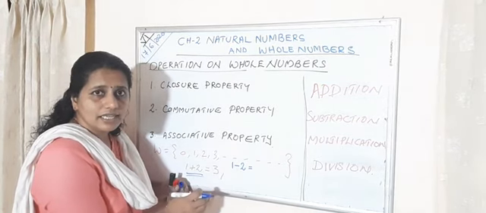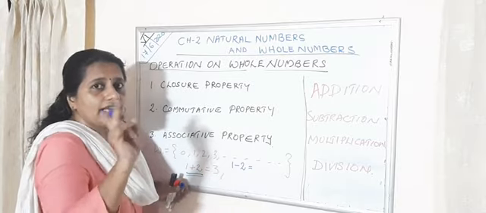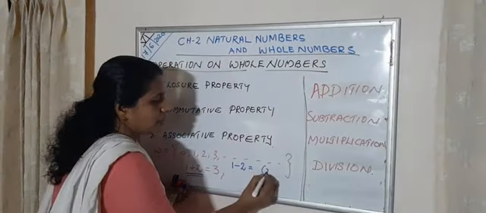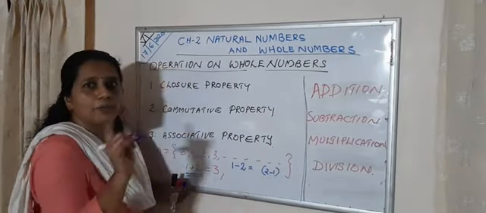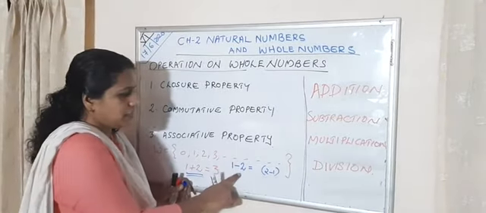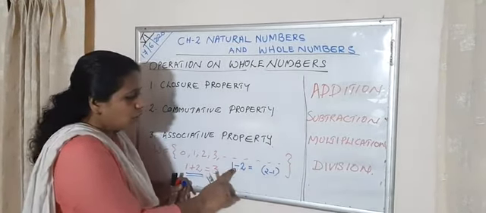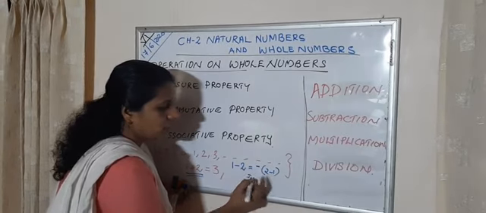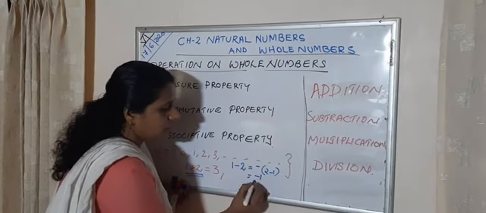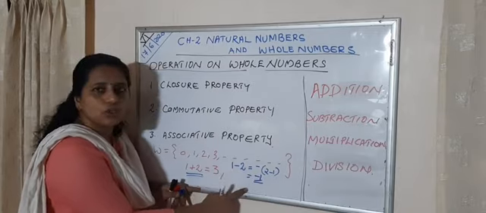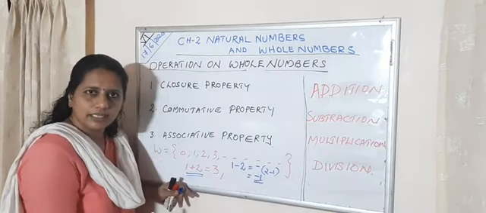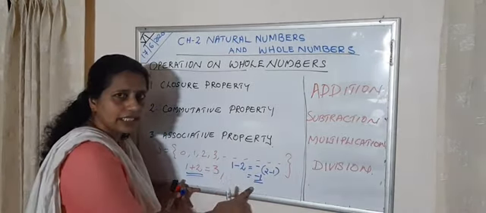If the signs are different, find the difference, that is 2 minus 1, and put the bigger number's sign. Which is the bigger number here? 2. So it is minus. Then what is 2 minus 1? 1. So our answer is 1 minus 2 is negative 1.